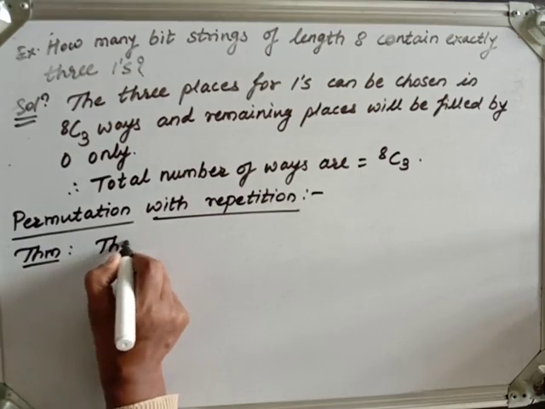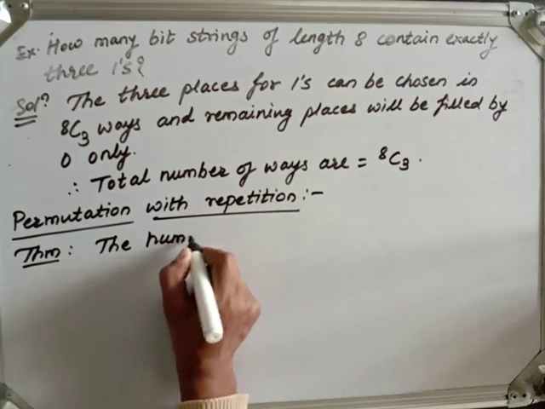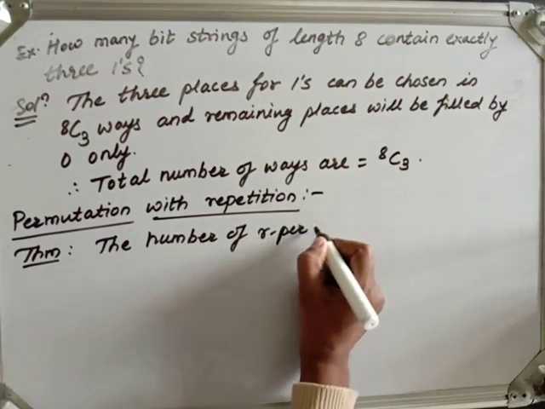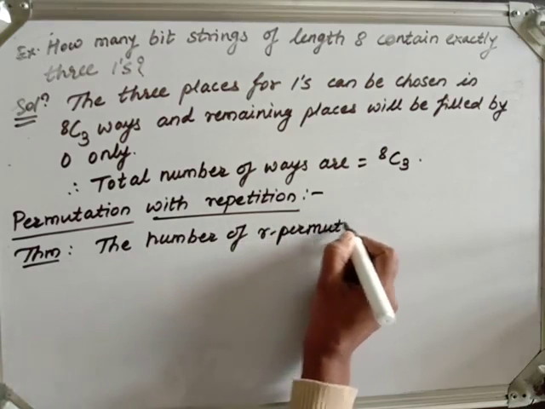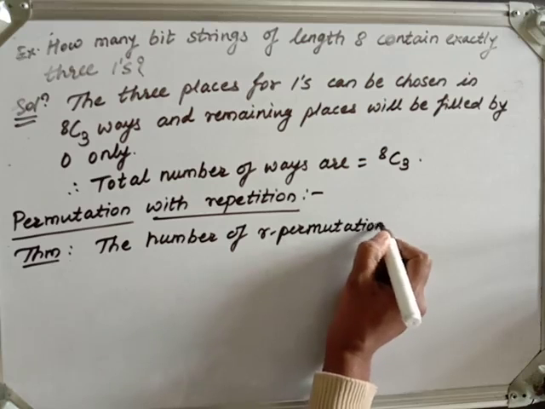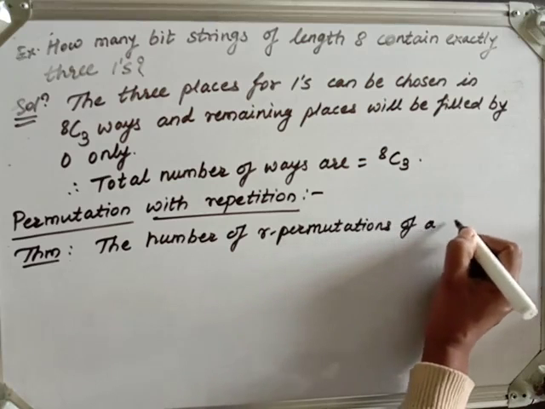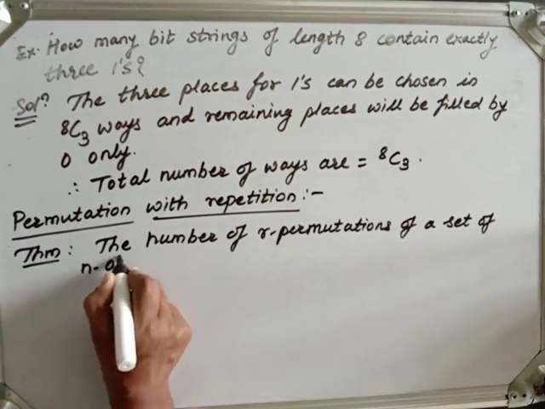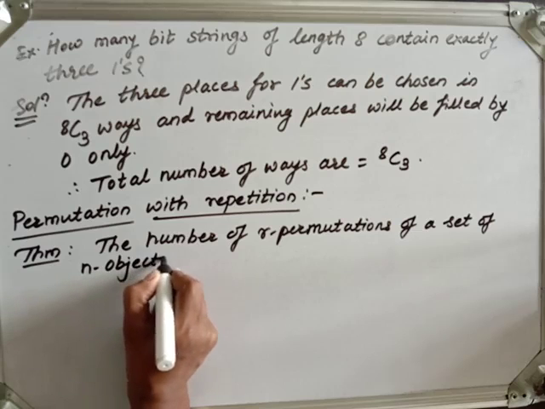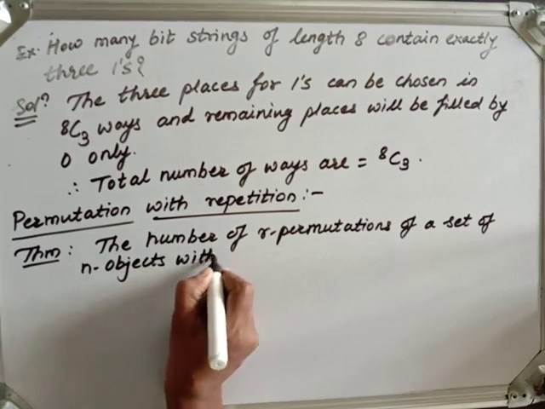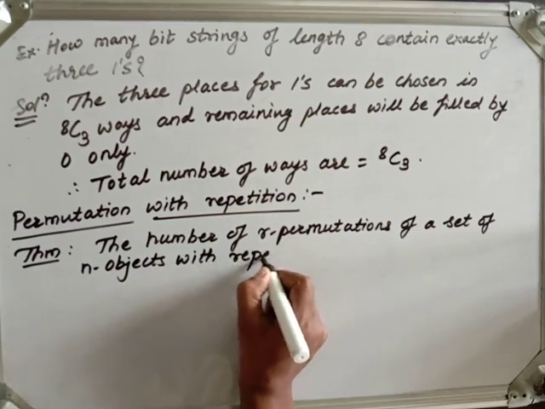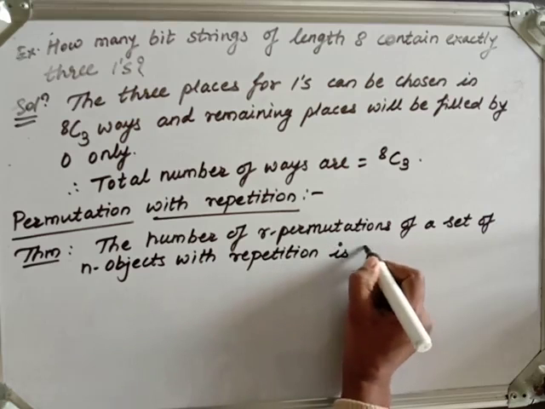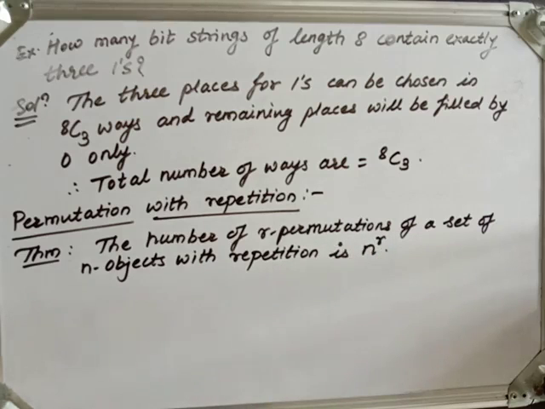The number of r-permutations of a set of n objects with repetition is n raised to r.